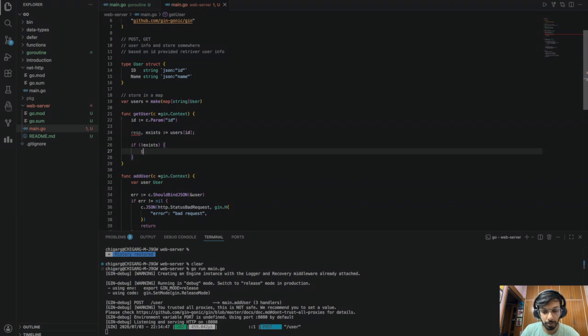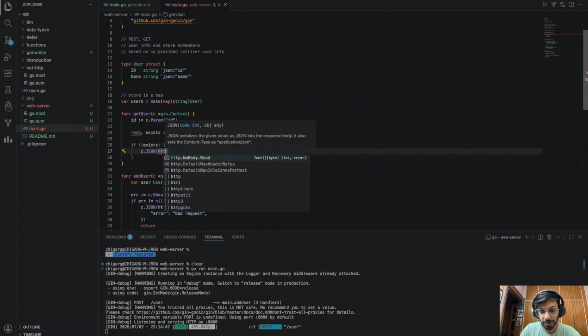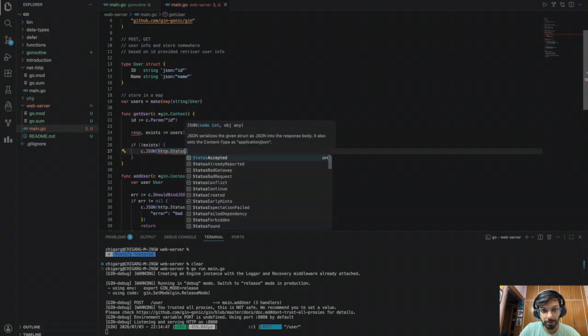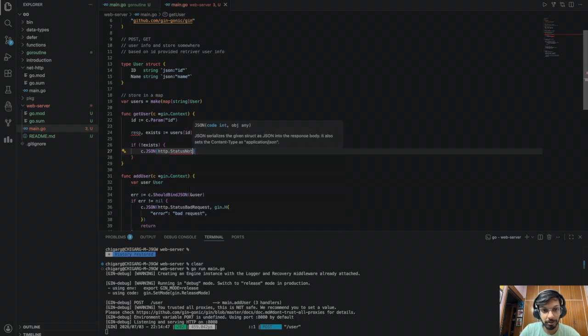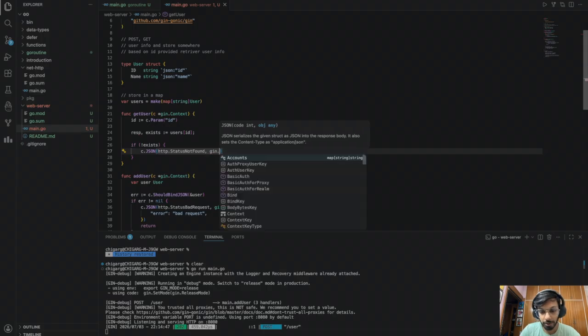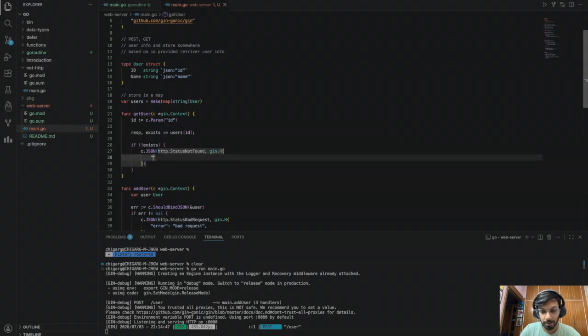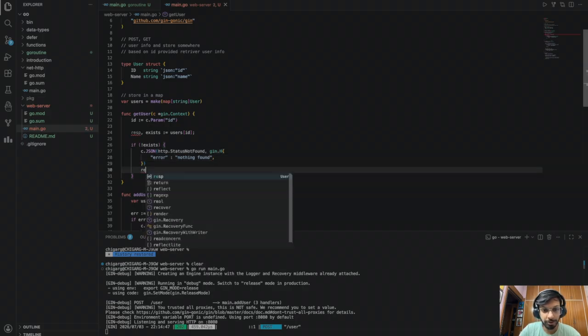What do we want to do? We want to say c.JSON, it's going to say http.StatusNotFound. Yep, status not found. And let's say gin.H error, nothing found. Cool. And just return.